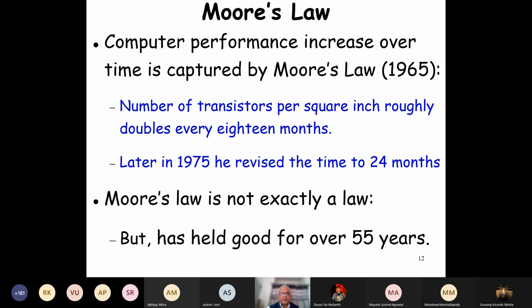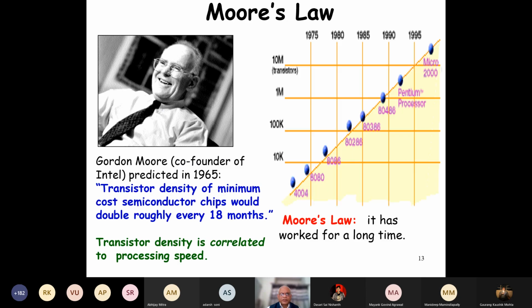He said, no, that's too ambitious, it doesn't really double every 18 months, it is actually 2 years. And from then onwards, it has held that the number of transistors is doubling every 24 months. It's not exactly a law, but it has held good now for about 55 years.